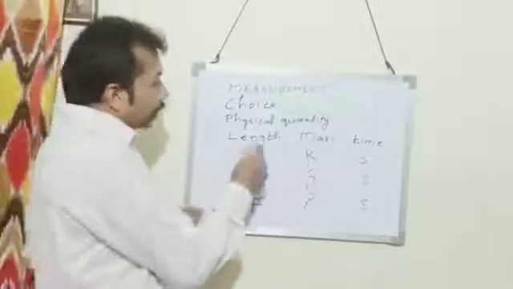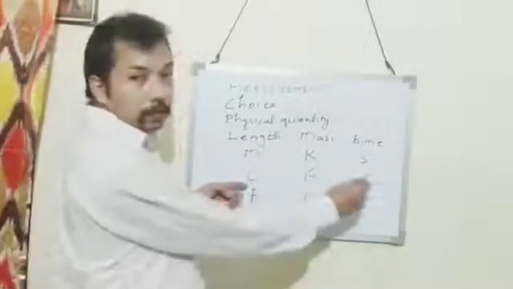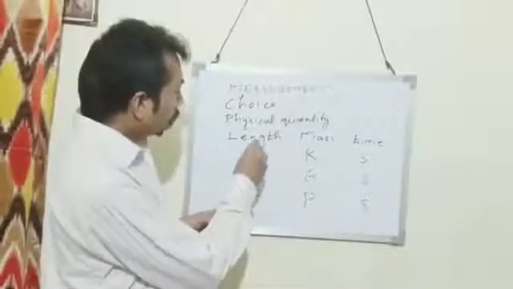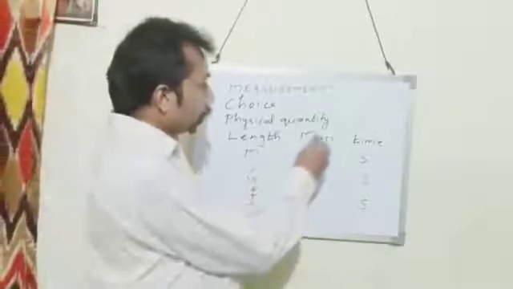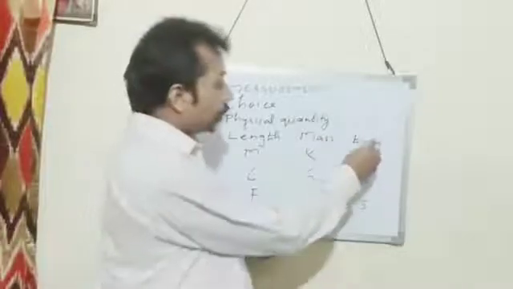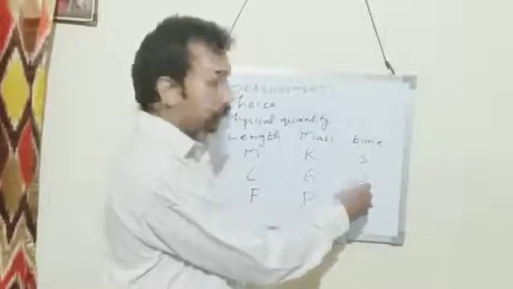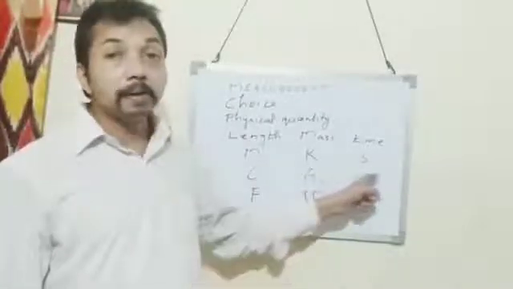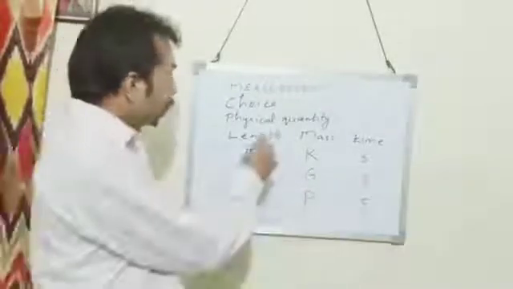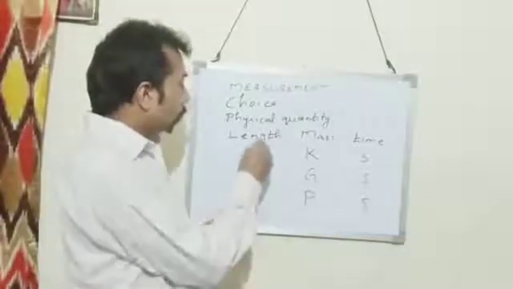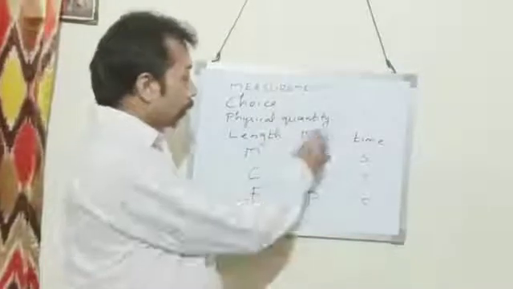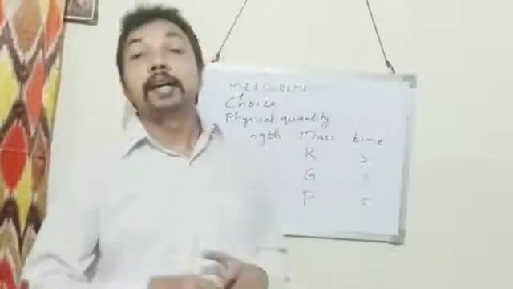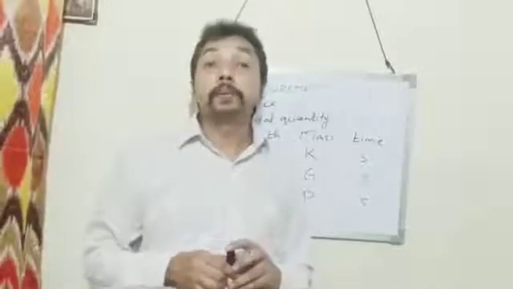The next system of unit is CGS. In the CGS system, the unit of length is centimeter, the unit of mass is gram, and the unit of time is second. So CGS stands for centimeter, gram, second. Then in the FPS system, the unit of length is foot, mass is pound, and time is second. So these are different systems of unit.